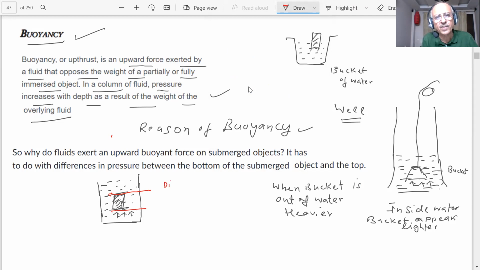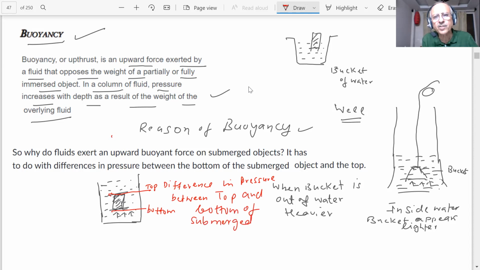There is a difference in pressure between the top and bottom of the submerged object.